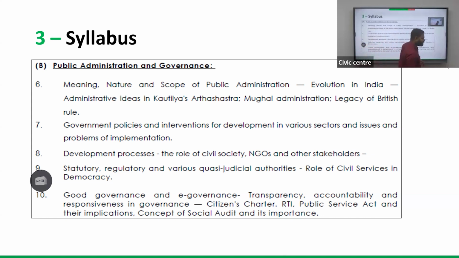The role of civil services, how the British created civil services, what necessitated the British to create civil services, how the police organization was during British time, and their objectives may be different, but the organization structure we have adopted with modifications. So such kind of things.